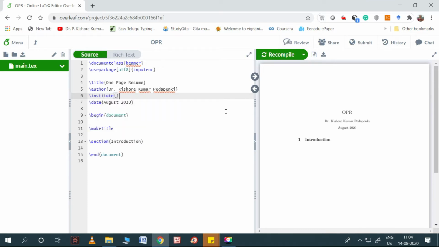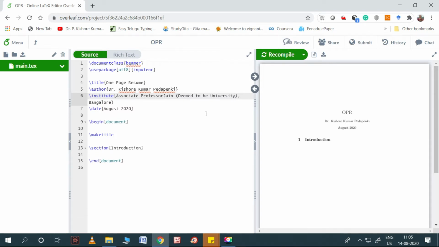The institute name is Jain Deemed to be University, Bangalore.